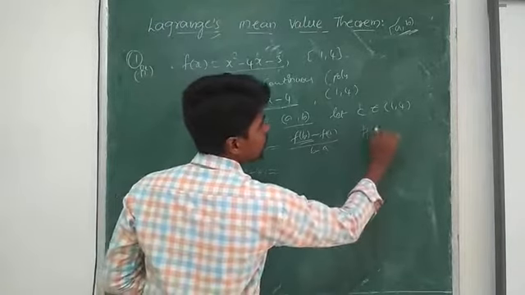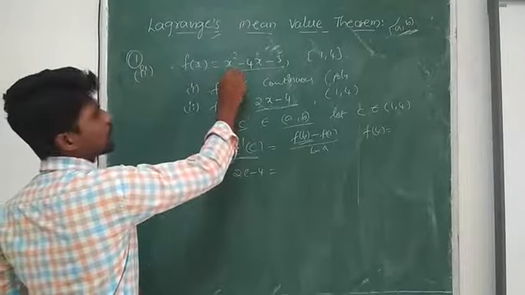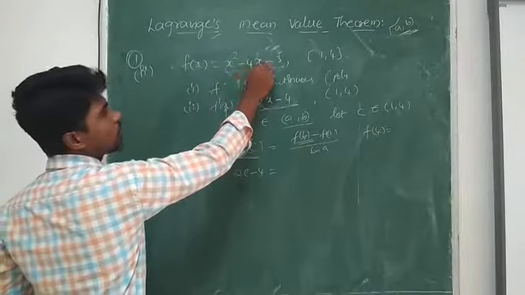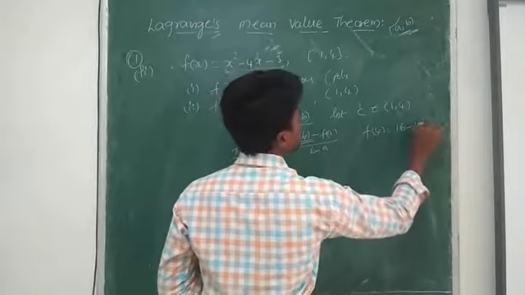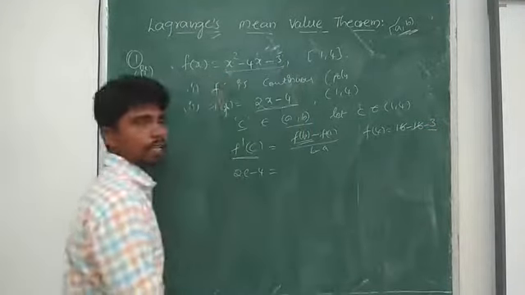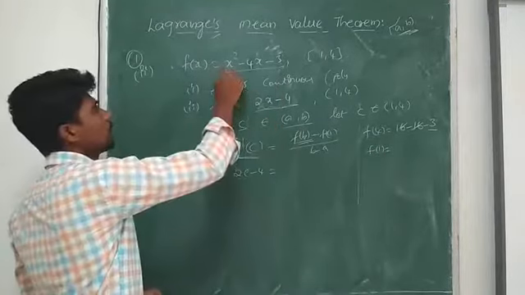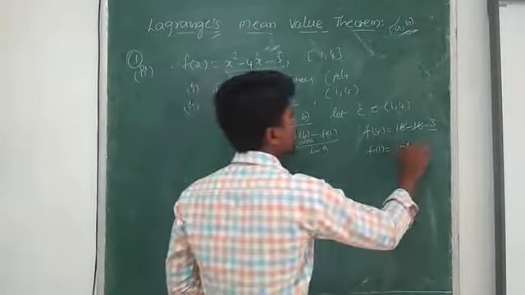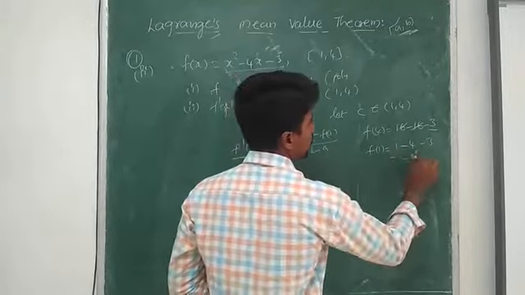b represents 4. f of 4 is equal to 4 square, 16, minus 4 fours are 16, 16 minus 16 minus 3, which is nothing but minus 3. f of a means f of 1: 1 square, 1 minus 4 minus 3, which is equal to minus 6.